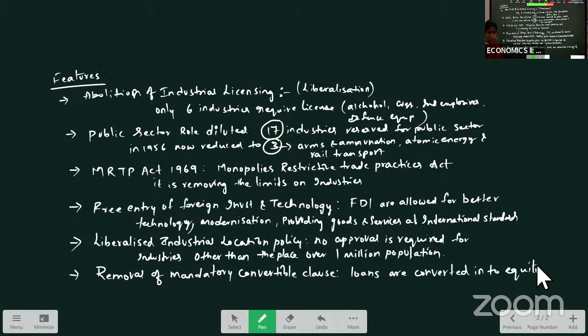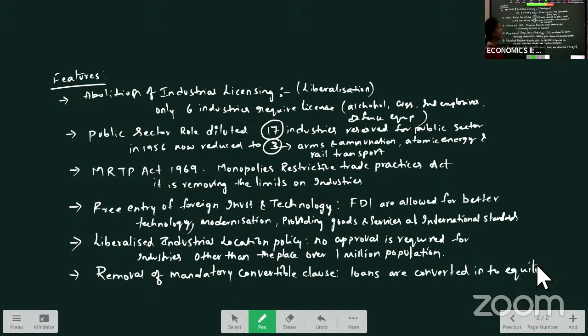Public sector role diluted. In 1956, 17 industries were reserved for public sector. Now, only 3 industries are reserved for public sector. That is arms and ammunition, atomic energy, and rail transport.